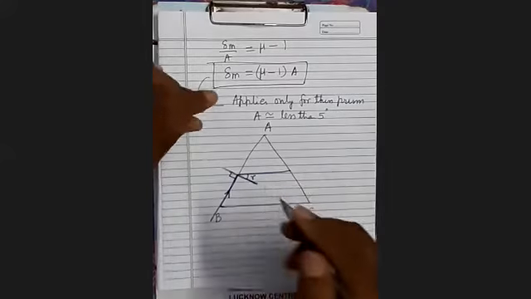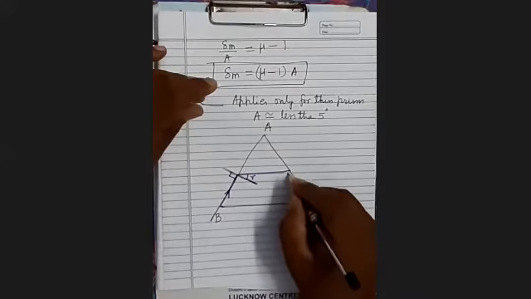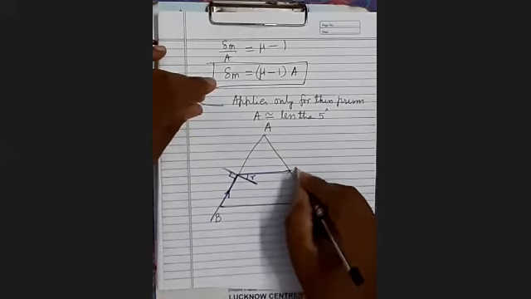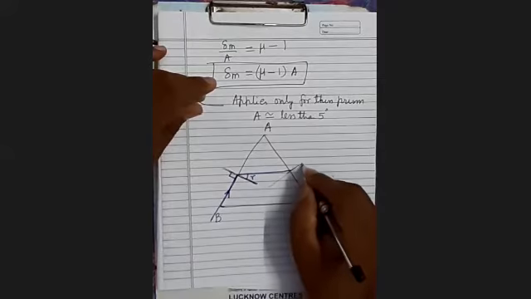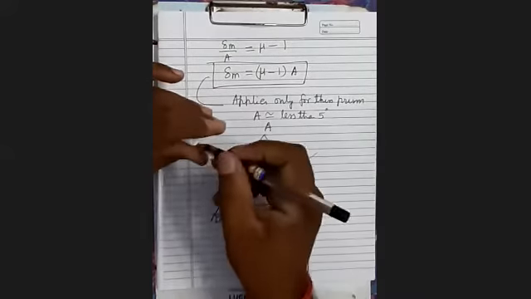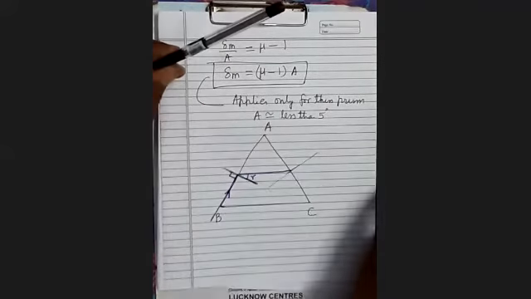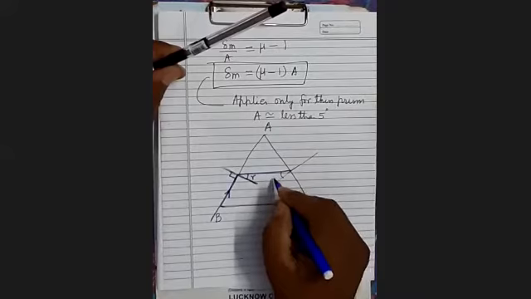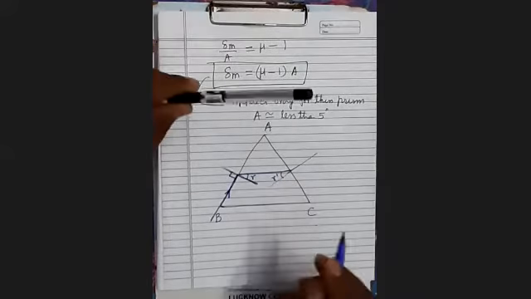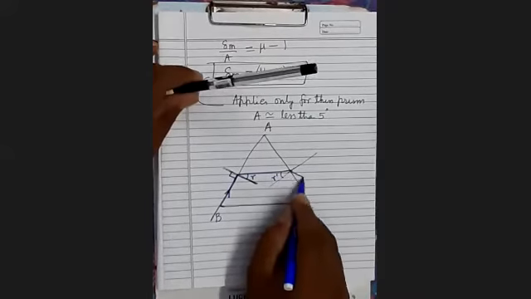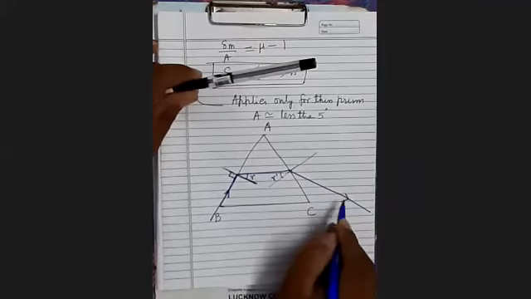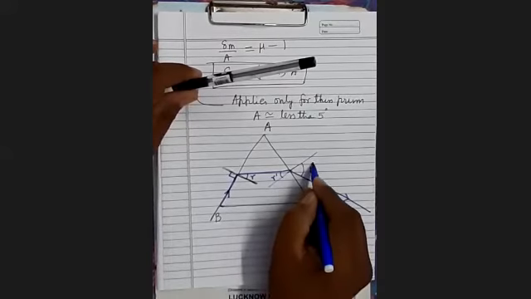Now you draw the normal here. So the normal will be this. This will be R dash. This angle will be R dash. And then the emergent ray will go in this direction. This will be I dash.